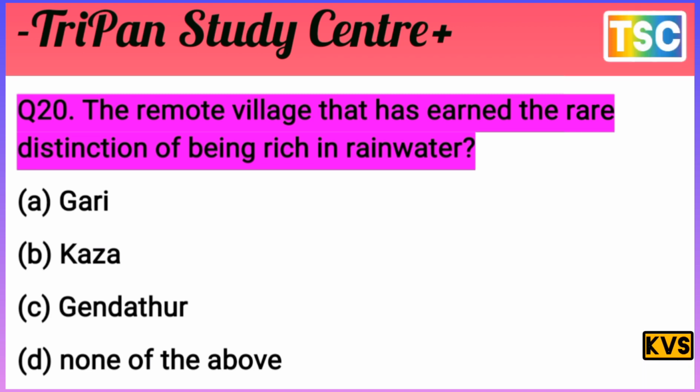Gari is nothing, Kaza is not applicable, and none of the above is not a thing. The answer is Jandhathar. The remote village that has hidden rain-shadow, rich in rainwater is Jandhathar. C is the correct answer. Tick C in your notebook.